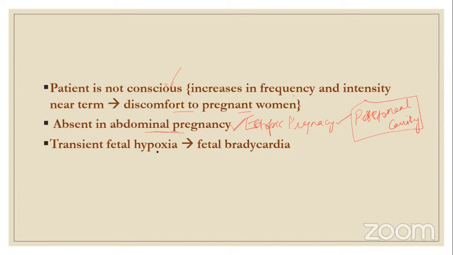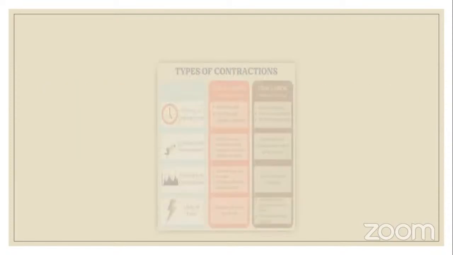And transient fetal hypoxia. Whenever a contraction is happening, there is a low blood supply to the fetus, and that is why there is fetal bradycardia, a low heart rate, only during the contraction. Once the contraction is resolved and comes back to normal, the normal blood supply returns to the fetus.